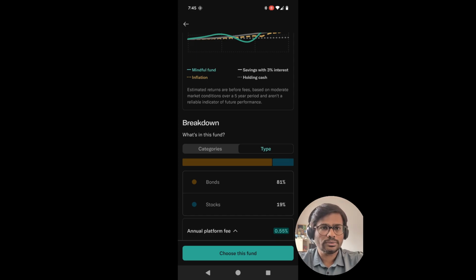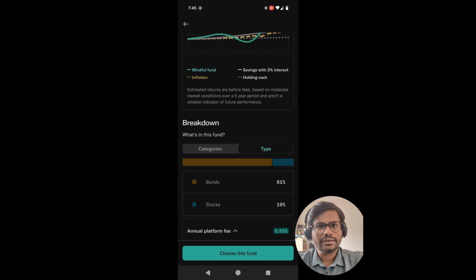There is also an annual fee. Of course, some annual fee is involved, and that annual fee is around 0.55%, incurred as your annual platform fee. That is pretty reasonable.